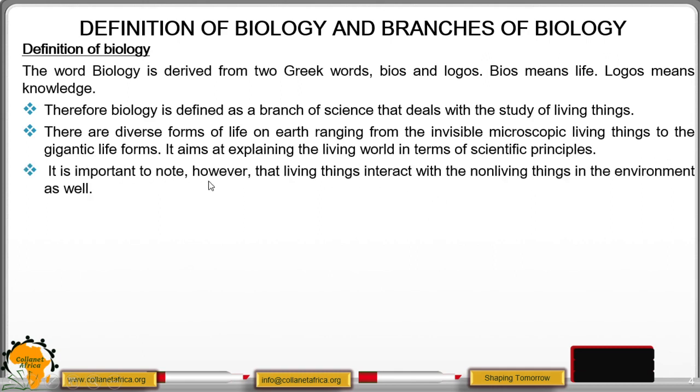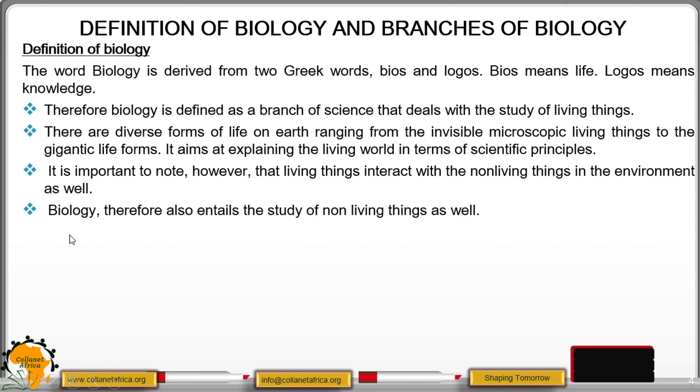It is important to note, however, that living things interact with non-living things in the surrounding or the environment. The other term used to describe environment is the surrounding. And non-living things are usually referred to as abiotic components of the environment. And living things interact with the non-living components of the environment like water, temperature, wind, light, among others, for their survival. Biology therefore also entails the study of non-living things as well.